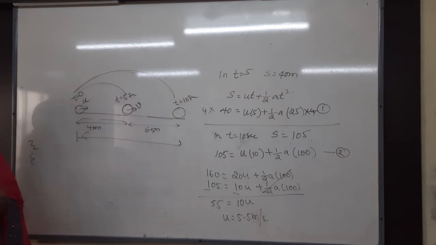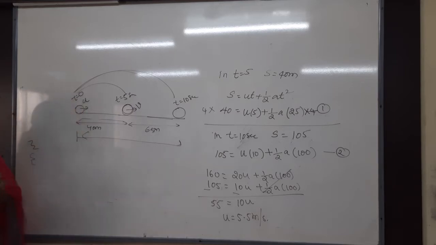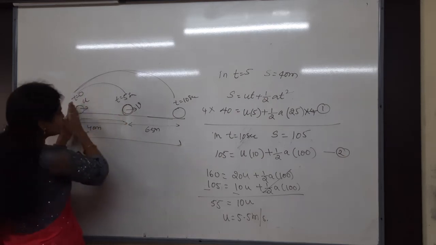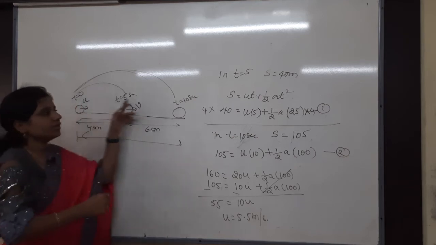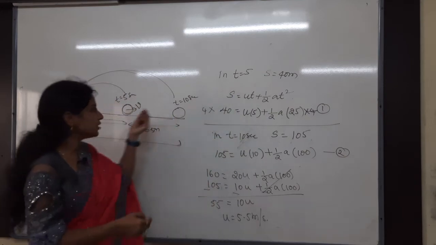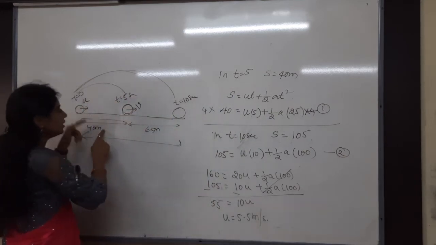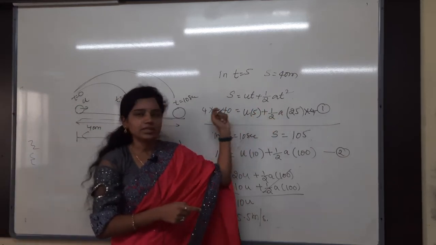So for both the cases, for the first 5 seconds and then for the next 5 seconds, which is the initial velocity? Nothing but the initial velocity u at time t equals 0. So first this interval you have to consider, next this interval. First I considered this interval and applied s equals ut plus half at square. So that displacement is how much? First interval t equals 0 to 5, 40, and then u into t, 5 seconds, and then I got that equation.